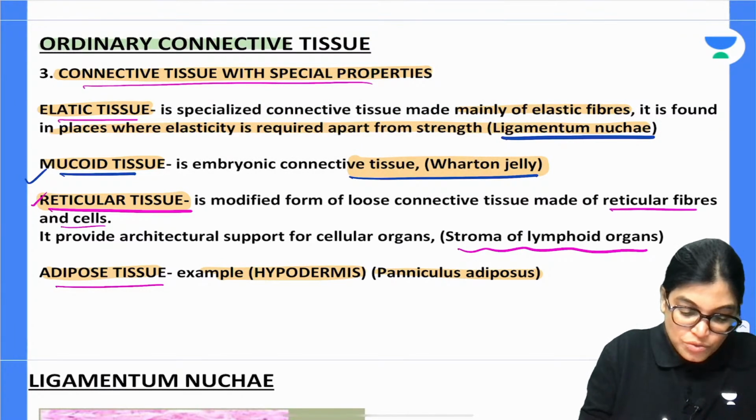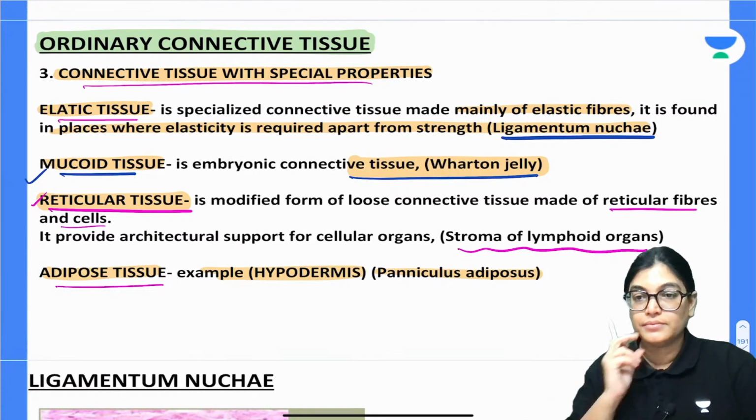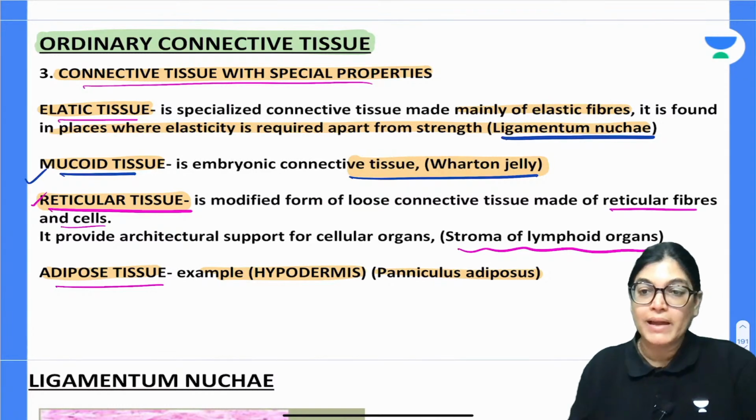Ordinary connective tissue. Example: hypodermis, panniculus adiposus.